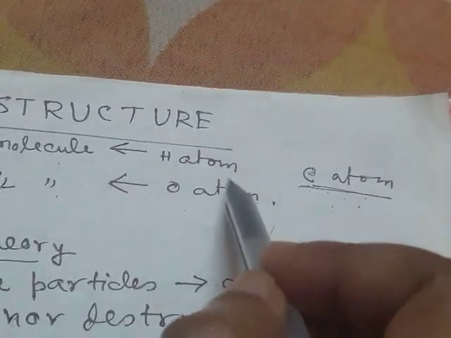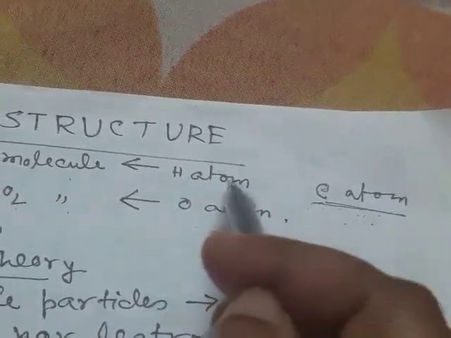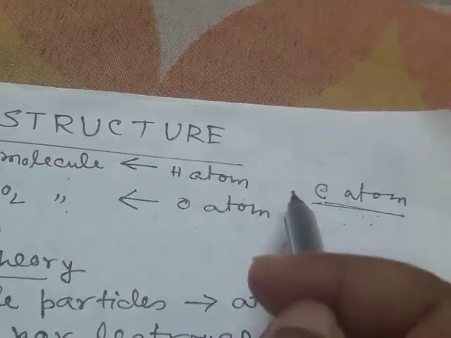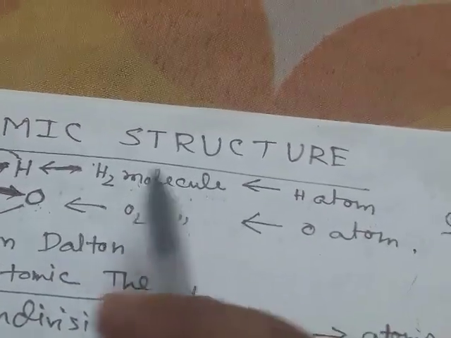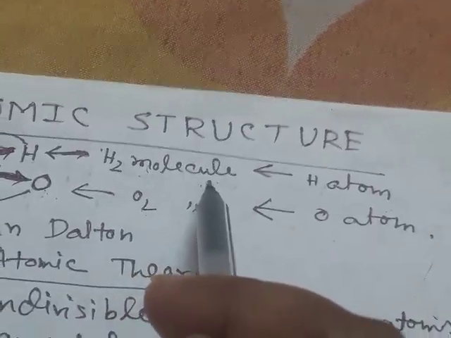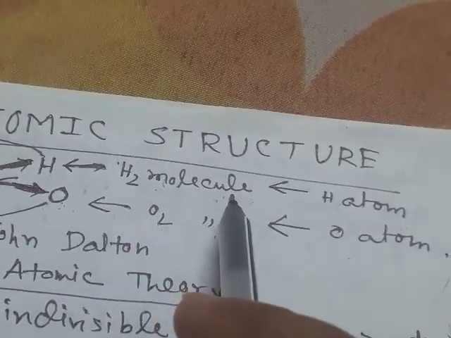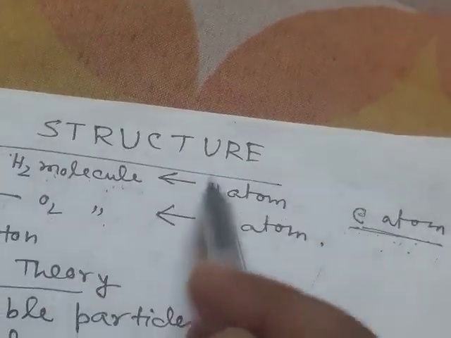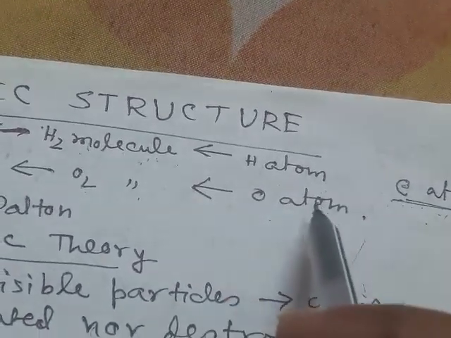So the atom is the smallest particle of any matter that can exist dependently or independently, whereas the molecule is the smallest particle of any matter that always exists in independent form. A molecule always remains in independent form, whereas an atom may remain in dependent or independent form depending on the particular element.